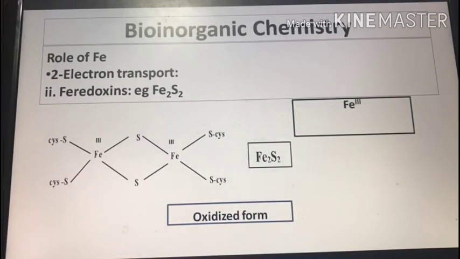These are bridged by 2 sulfide ions and sulfur atoms of the cysteine amino acid. The 2 iron atoms are in high spin state and both have a tetrahedral environment.